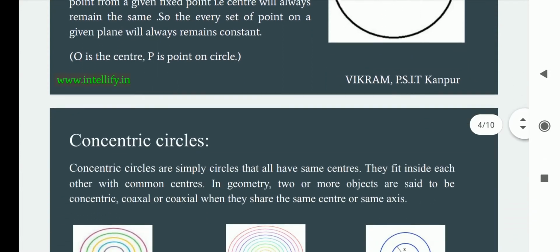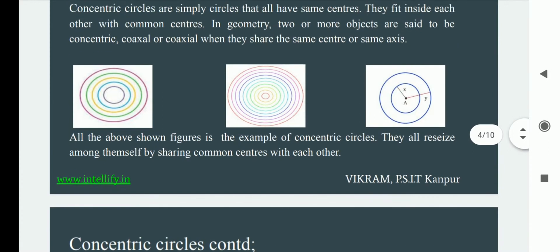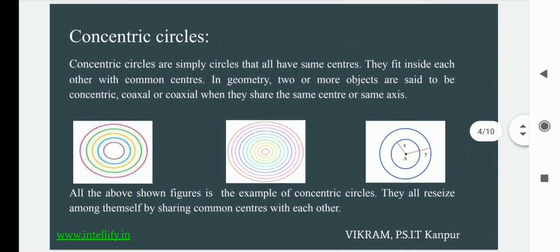Starting with the second subtopic, that is concentric circles. What basically are concentric circles? Concentric circles means all the circles that are embedded around each other and have the same centers. So we can simply call them circles that have the same center. They fit inside each other with a common center, that is, the center for all of them would remain the same.